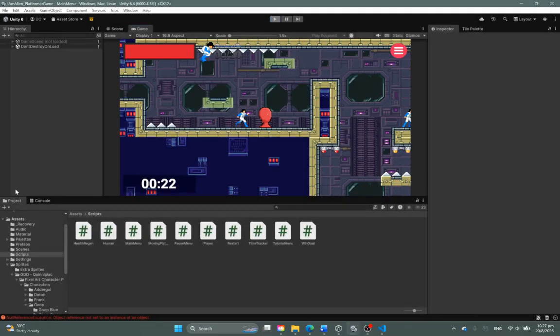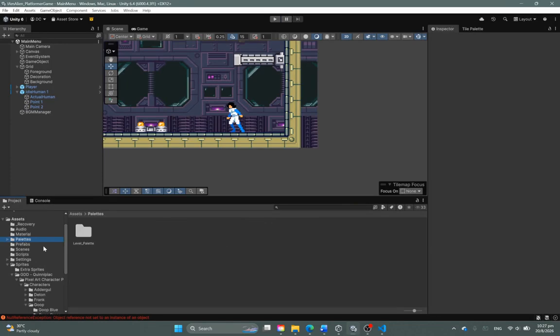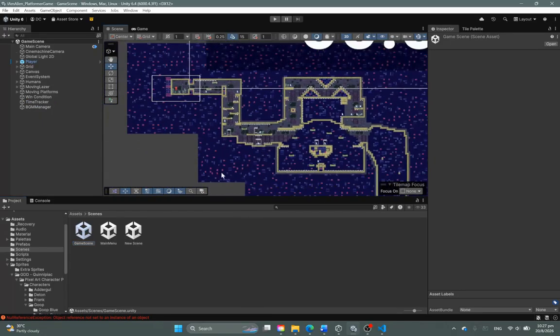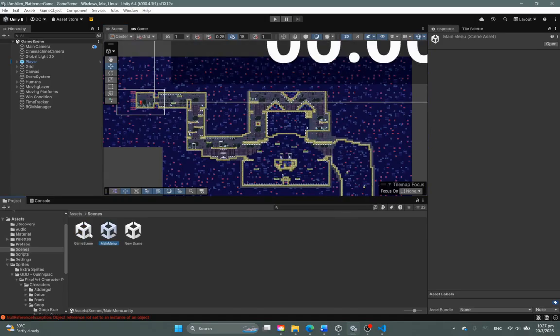So moving on really fast, I have two main scenes. These scenes are the main menu scene and the game scene. So when you press start, it basically transfers you from the main menu to the game scene, and when you press return to the main menu, it does the opposite.